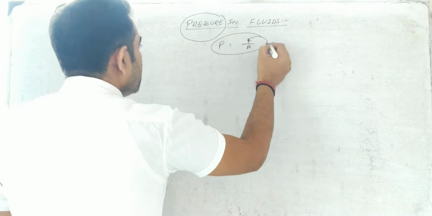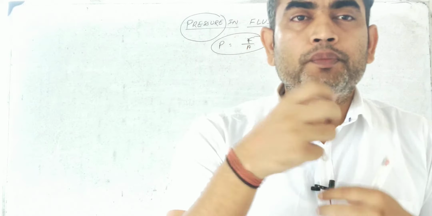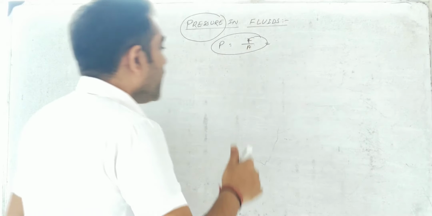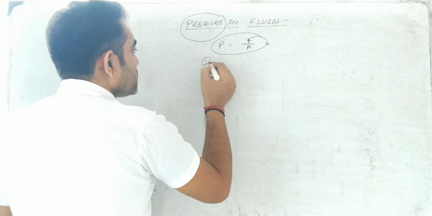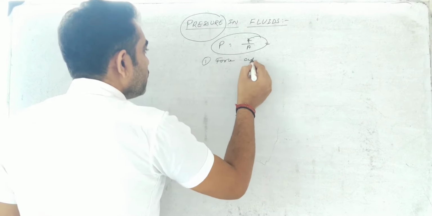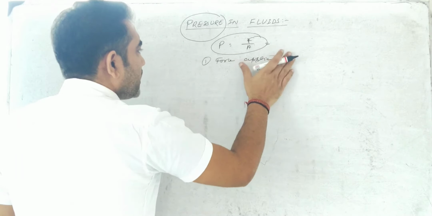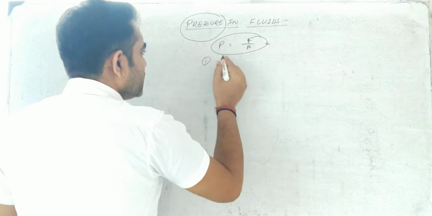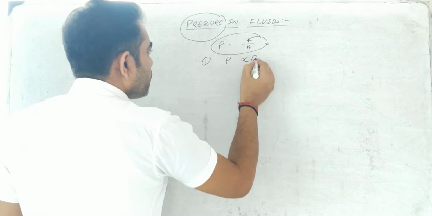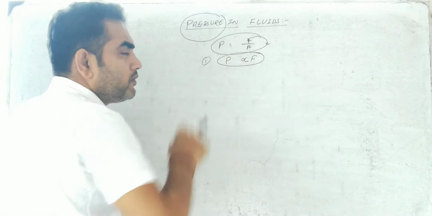If you remember this one only, you will be able to give an answer and explain each and everything related to pressure. So, the factors on which pressure depends. First, the magnitude of the force applied is directly proportional, and we can write it like this: pressure is directly proportional to the force applied, the magnitude of the force applied.